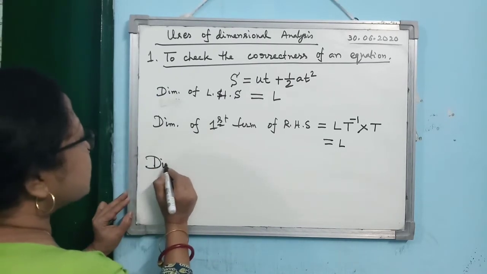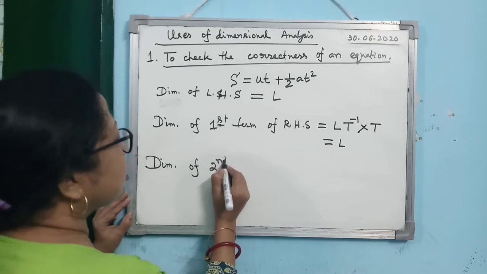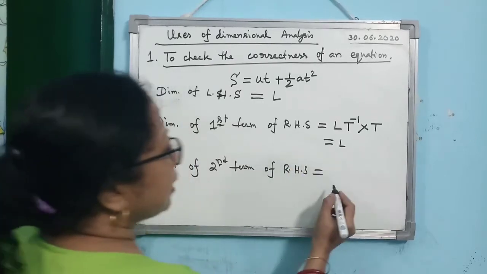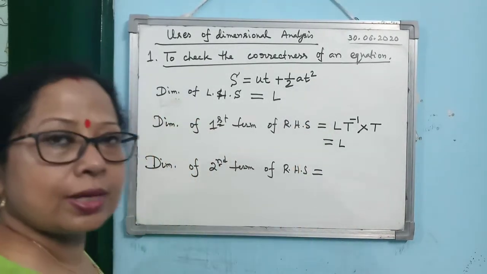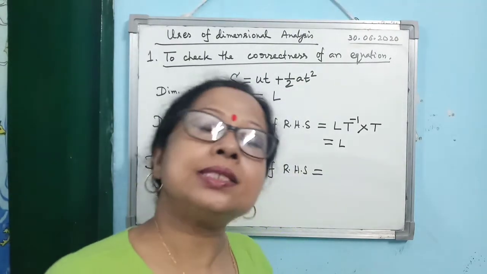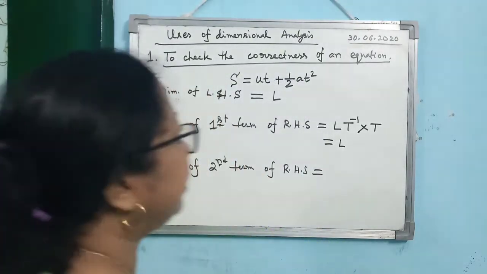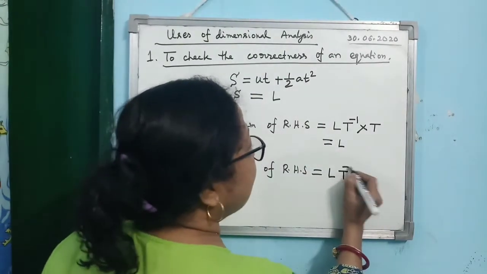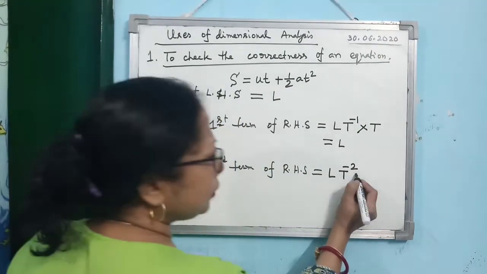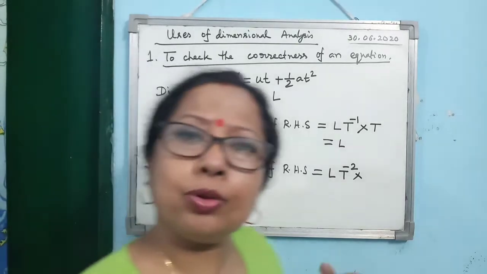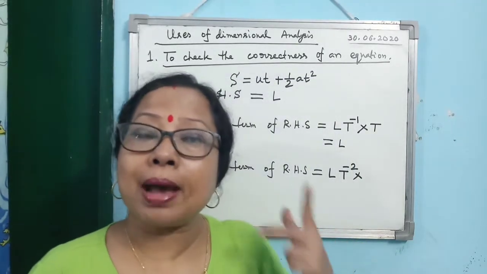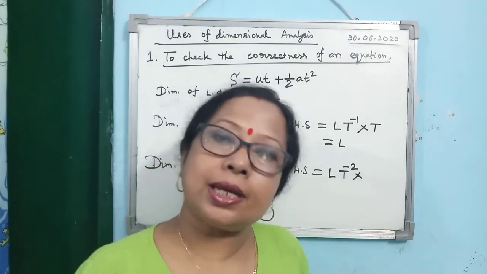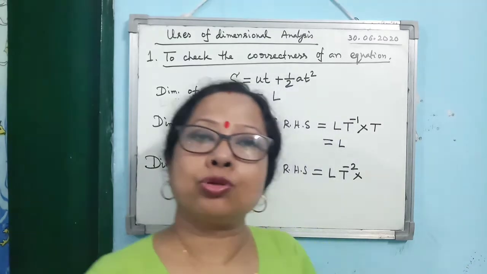Then exactly in the same manner, find out the dimension of the second term of the right hand side. So what is the second term? Half a t square. What is half? Half is a dimensionless constant. As it has no dimension, you don't have to bother. Then next is a. What is the dimension of a? Acceleration. Acceleration is L T to the power minus 2. So you see, you will be able to handle dimensional analysis only when you can remember the dimensions. And if you understand every term, then the dimension of every term will automatically be stored within your brain.